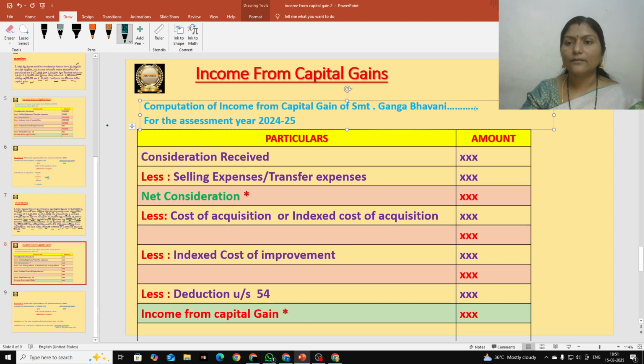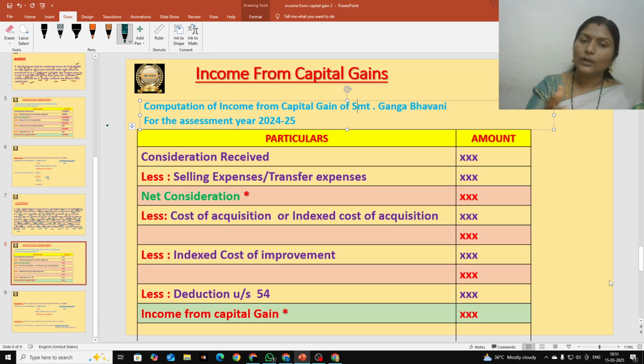Every time you should mention the name of the assessee here compulsorily. So, computation of income from capital gain of Srimati Ganga Bhavani for the assessment year 2024-25, because our present assessment year is 24-25. That is why we are following all the rules and regulations of that period, and we are preparing the problem and its solution.